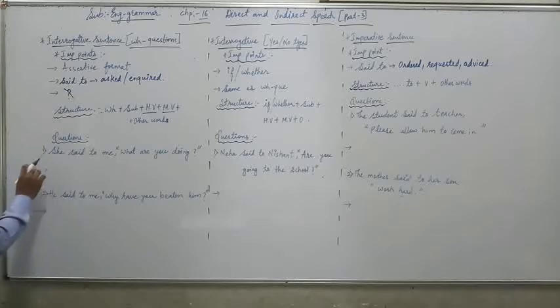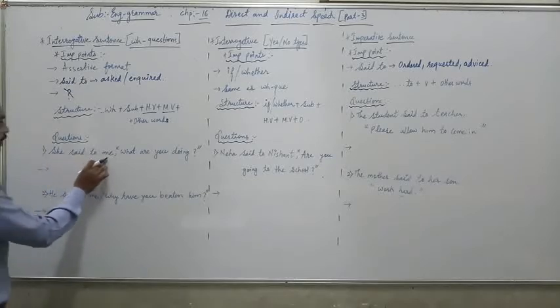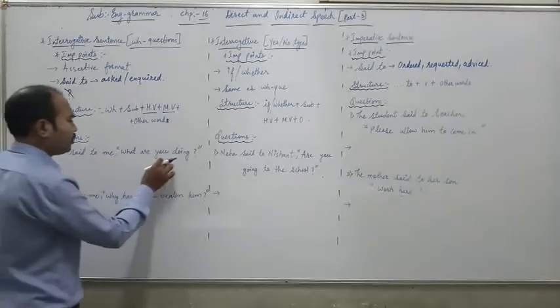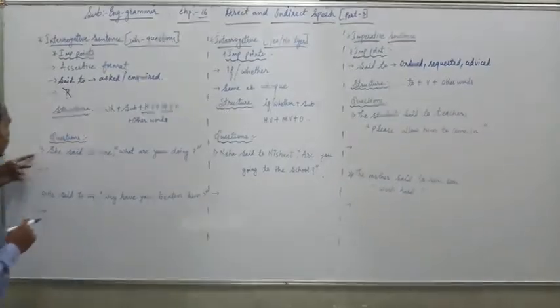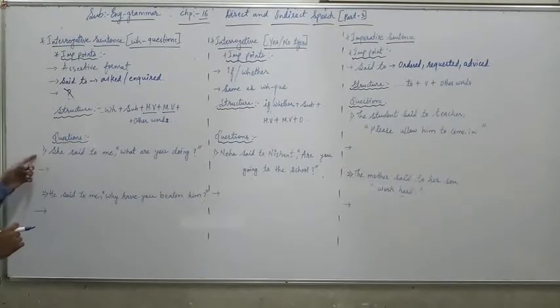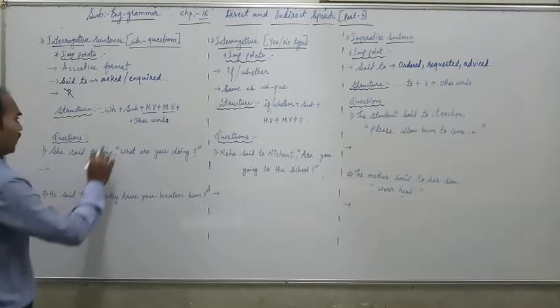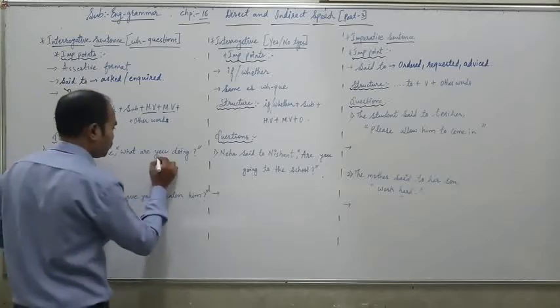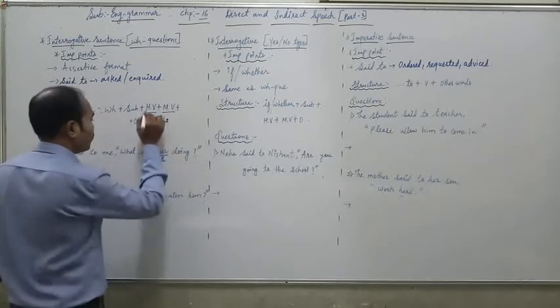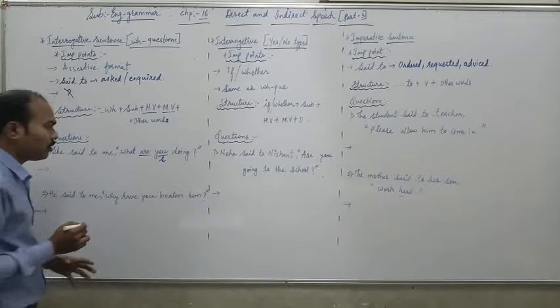Question number 1. She said to me, "What are you doing?" Question mark. This is an interrogative direct speech. We have to convert it into indirect. So we will underline, according to this, the subject, helping verb. Helping verbs are what?